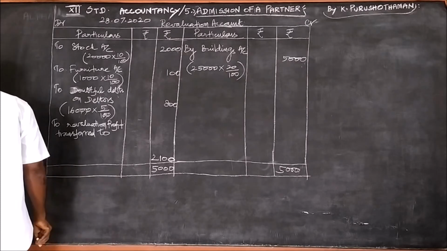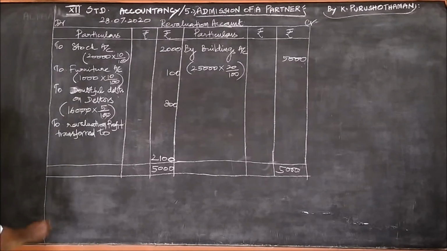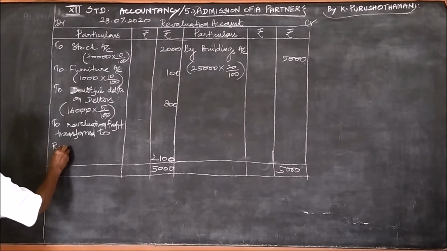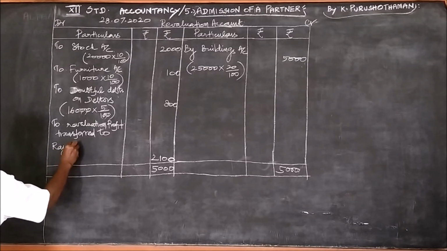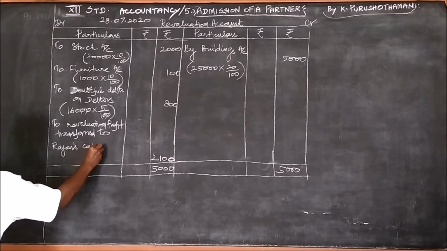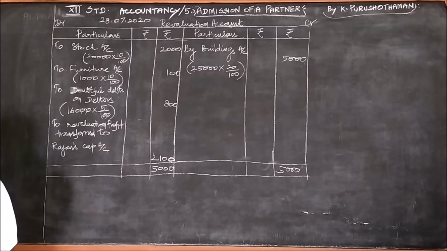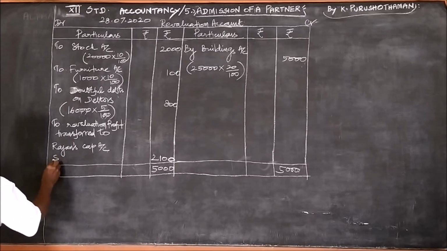the first partner, Rajan's capital account, and the second partner, Selva's capital account.